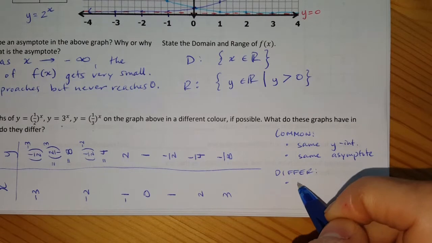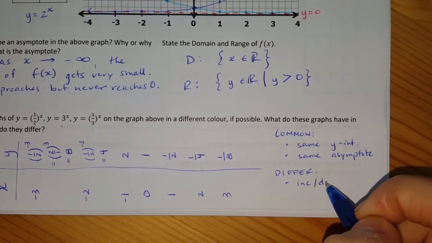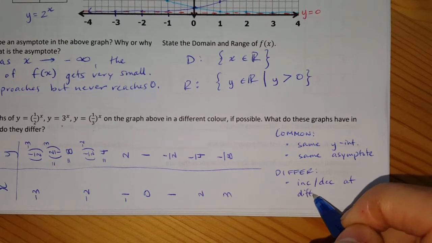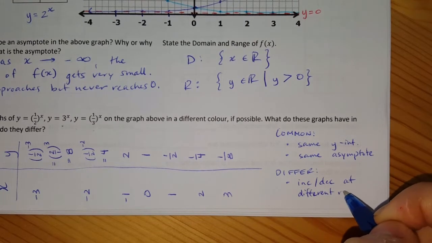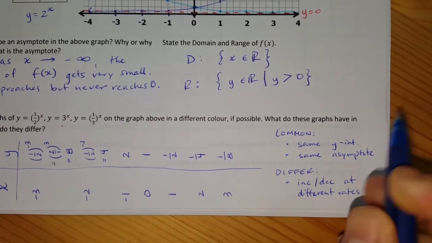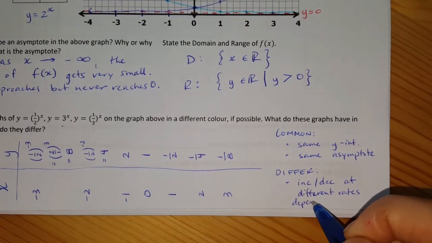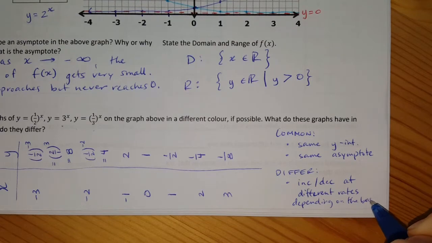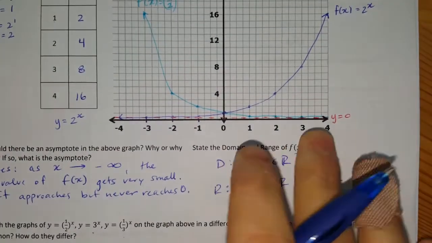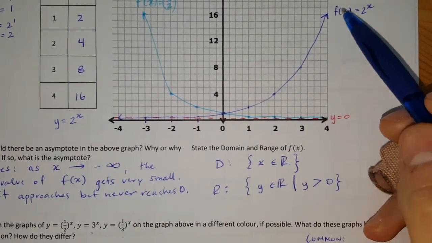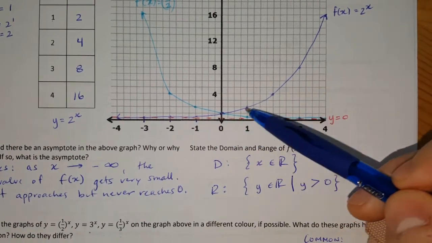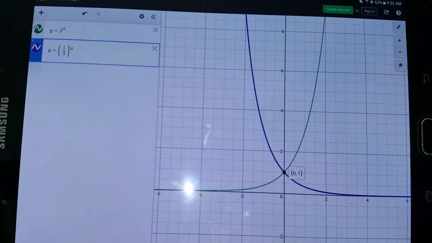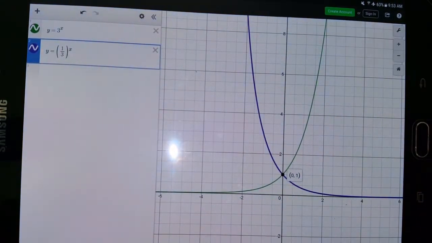Well, they either increase or decrease at different rates, and that depends on the base. So y = 2^x increases at a slower rate than y = 3^x.